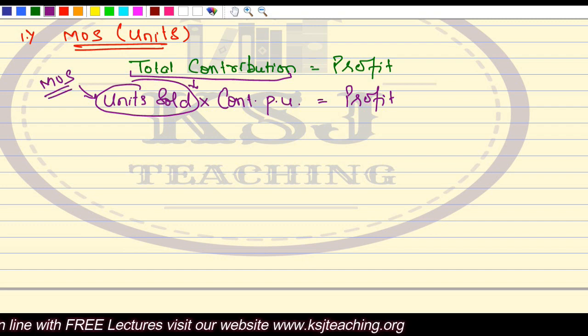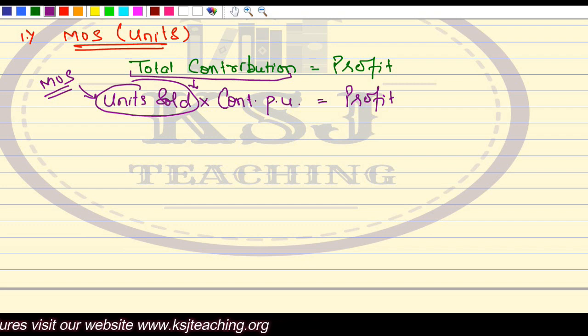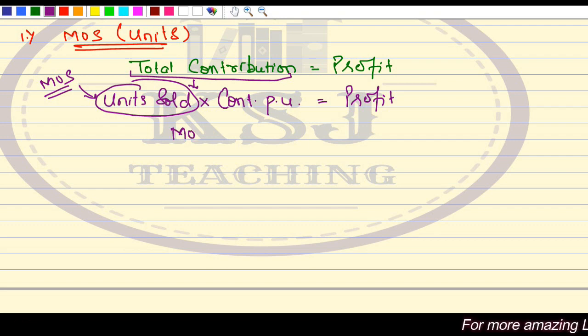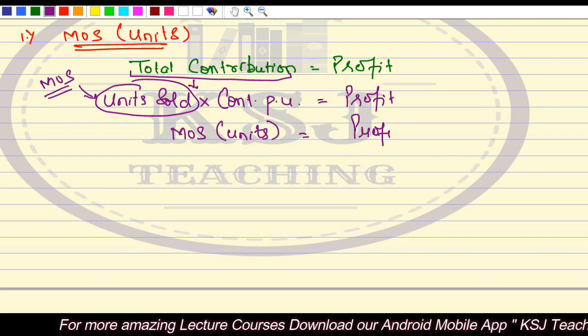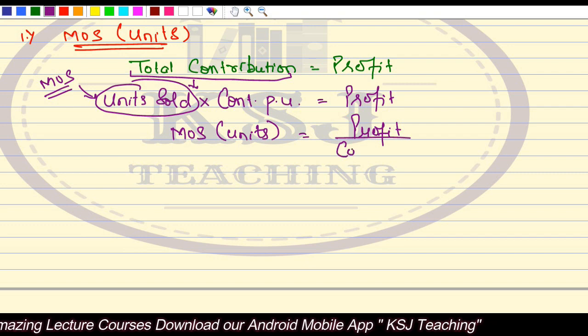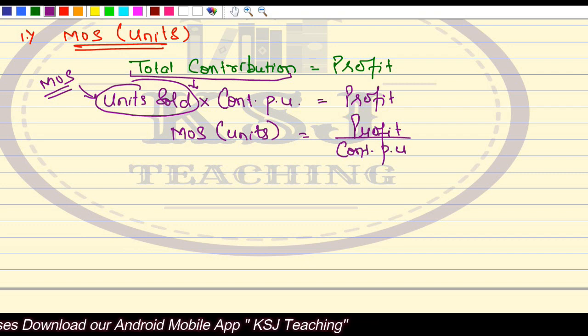Right? That how many units you are selling multiplied by contribution per unit, that your total contribution is equal to profit. So I can rename it as margin of safety units is equal to profit divided by contribution per unit.